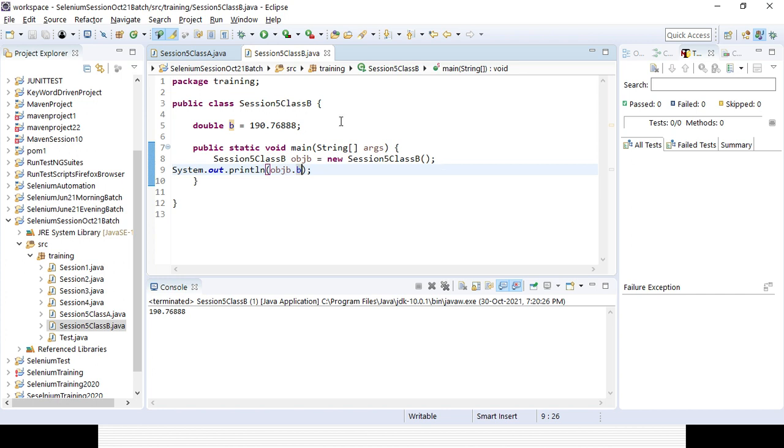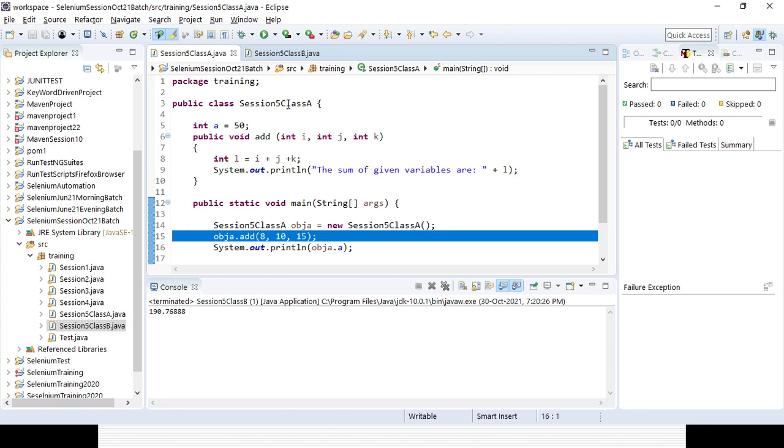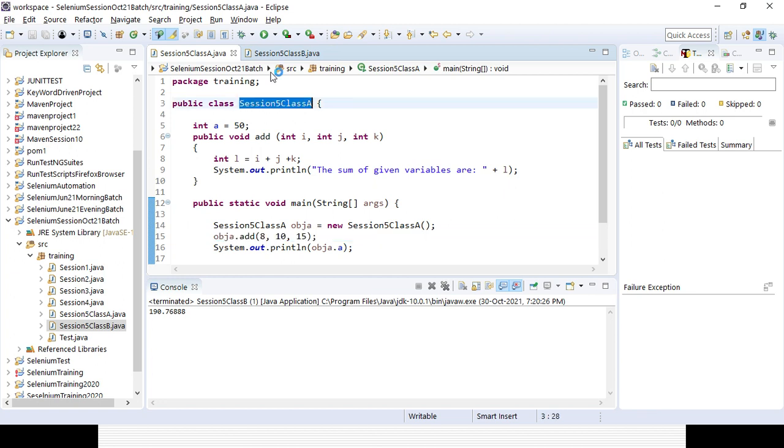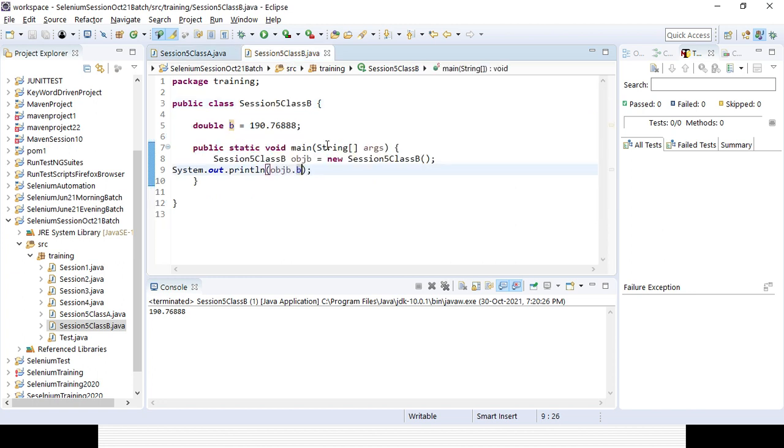Now if I want to use that class in the other class, here class A will be the parent class and class B, where we are extending the class, will be the child class. So class A is the parent class. Now I am extending the class, or we want to inherit the properties of class A to class B, right? So we need to use the extends keyword.